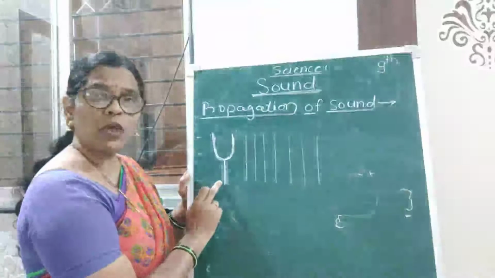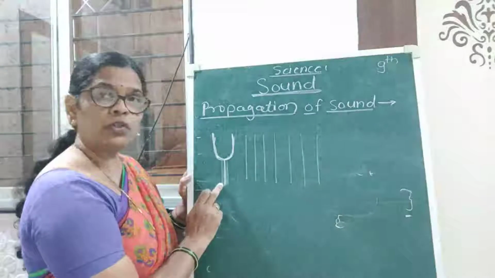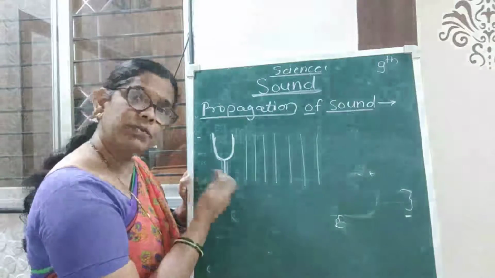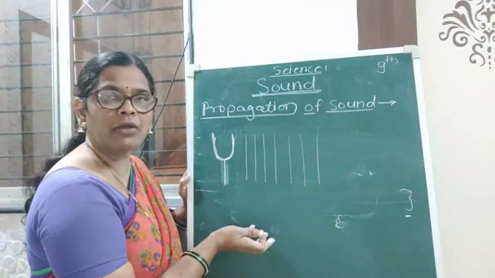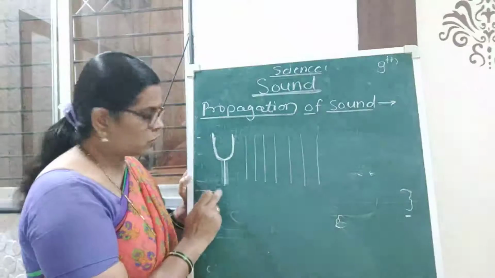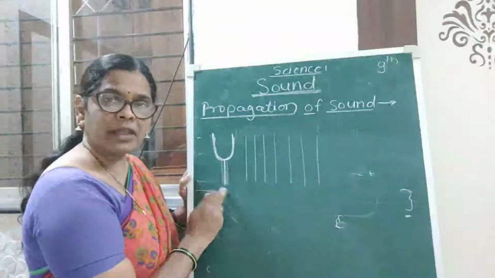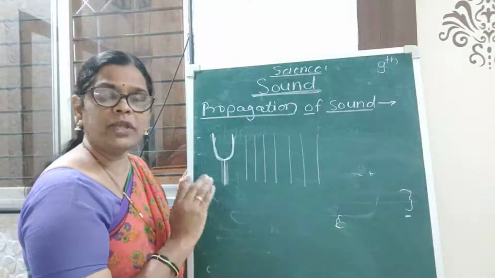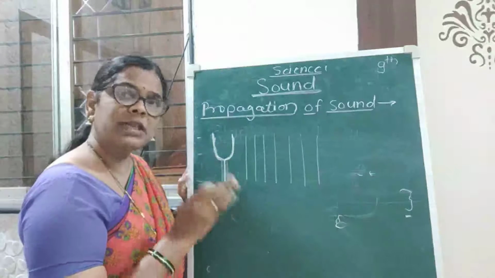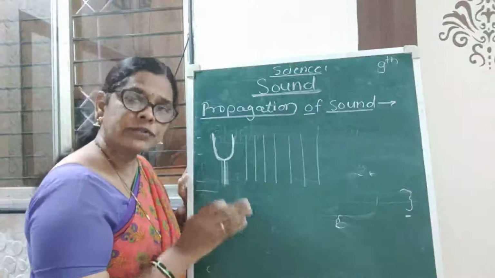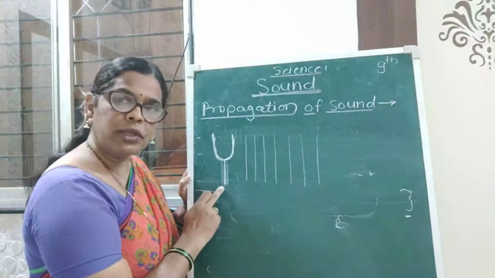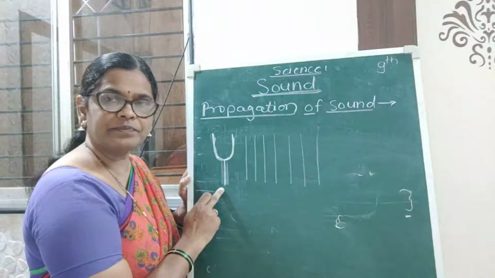This is the source of sound. Like in the previous example we took the loudspeaker as the source of sound, similarly here also the tuning fork, when it vibrates, forms sound. Yesterday we saw that when any object vibrates it forms sound. Similarly here also the tuning fork is a metallic object.